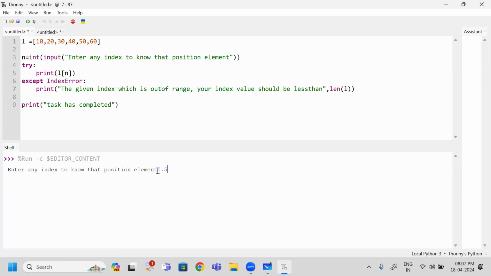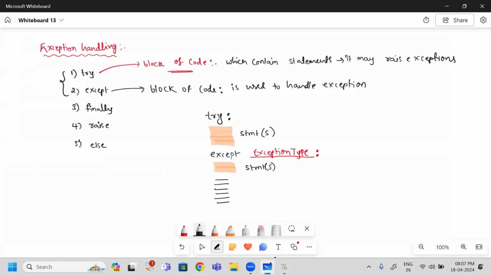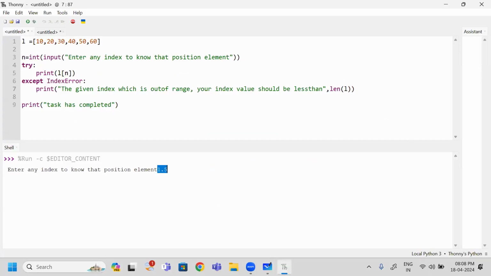1.5 is an invalid index. But before indexing, you observe this one carefully. The input function accepts anything as which type? String type. So while learning typecasting, can I convert a string containing a float value into integer type? We cannot. Okay, this one will give an error. So let us check whether it is working or not. Which number have I given? 1.5 I have given.